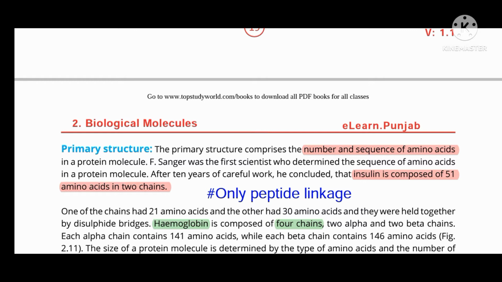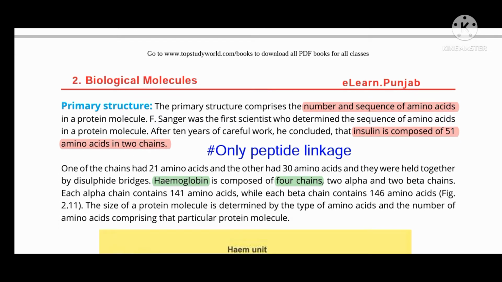Here two examples are given, describing the number of amino acids and the number of peptide bonds in a protein. After F. Sanger's work of 10 years, it was concluded that insulin is composed of 51 amino acids in two chains.